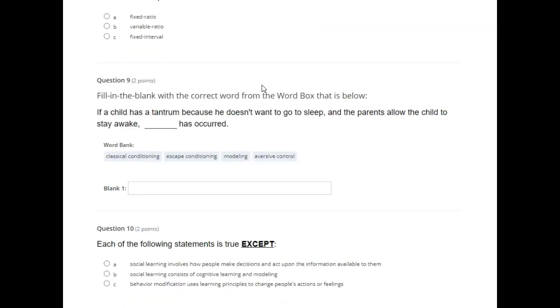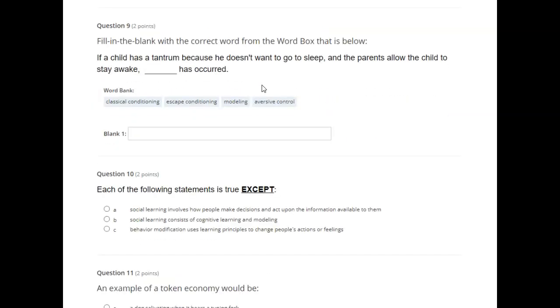Fill in the blank with the correct word from the word boxes below. If a child has a tantrum because he doesn't want to go to sleep and the parents allow the child to stay awake, blank has occurred. Classical conditioning, escape conditioning, modeling, aversive control.